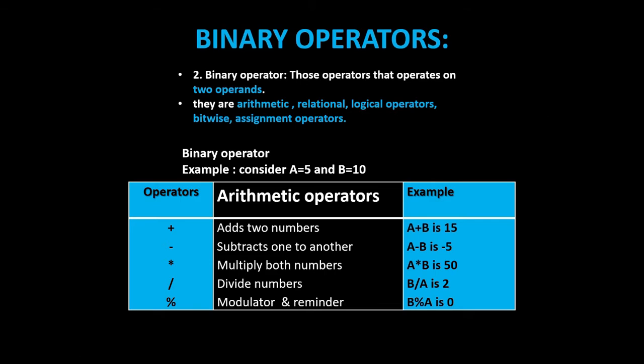Binary operators. Binary operators are those operators that operate on two operands. They are arithmetic, relational, logical, bitwise, assignment operators. First one, arithmetic operators. Example, consider A is equal to 5 and B is equal to 10. We know all the arithmetic operations. The first one adds two numbers, second one subtracts one from another, third one multiplies both the numbers, fourth one divides the numbers, and fifth one is modulus or remainder.